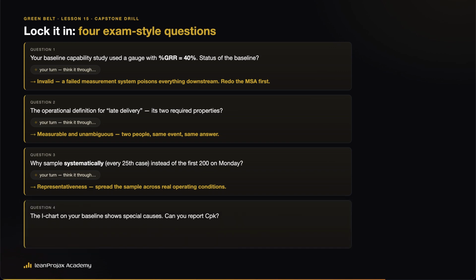4. The eye chart on your baseline shows special causes. Can you report CPK? A few seconds? Not yet. Stabilize first or flag it clearly. Capability assumes statistical control. Measure, complete.